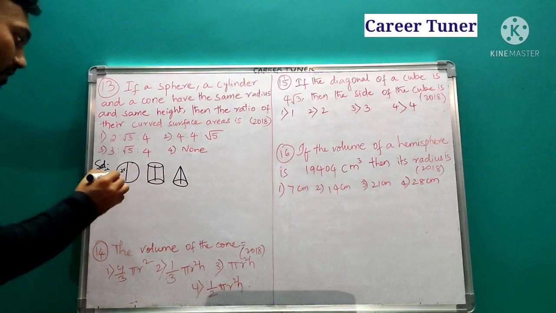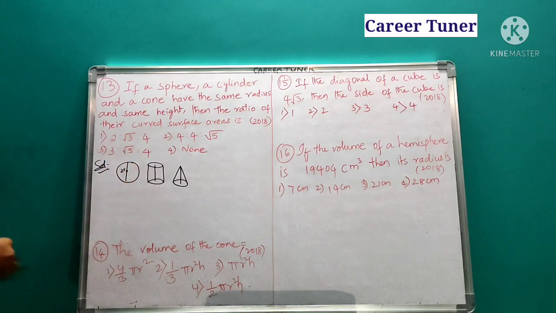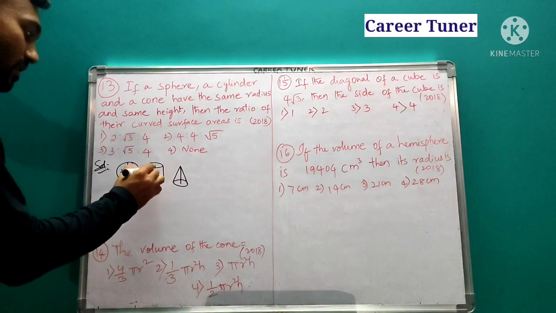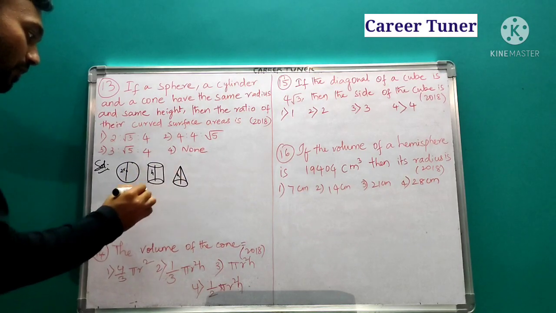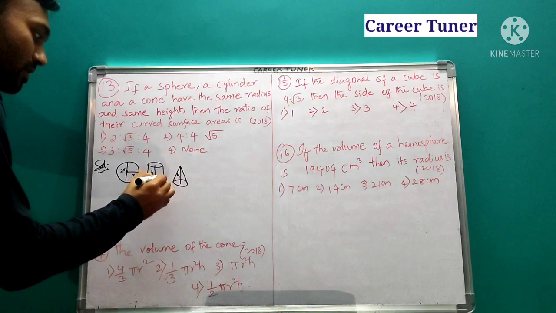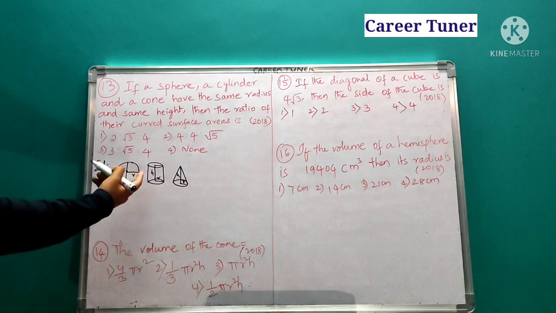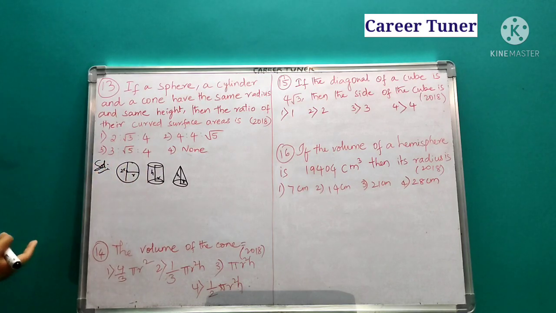2 times the radius. Why? If you take this as the center point, this is one radius and this is one radius, so the total will be 2 times the radius, which is equal to the height. Remember, that is the first point. Next, this is radius, here also radius, and here also radius. The radii are equal, but in the place of height you need to take 2 times r. That is the only point we need to remember.